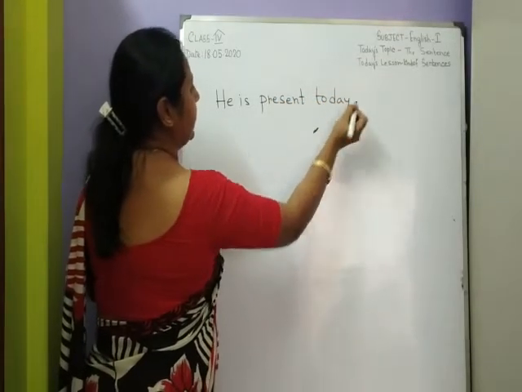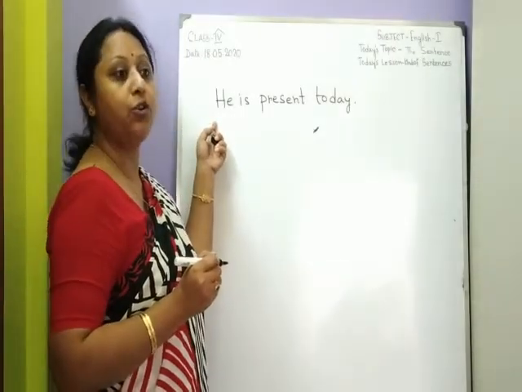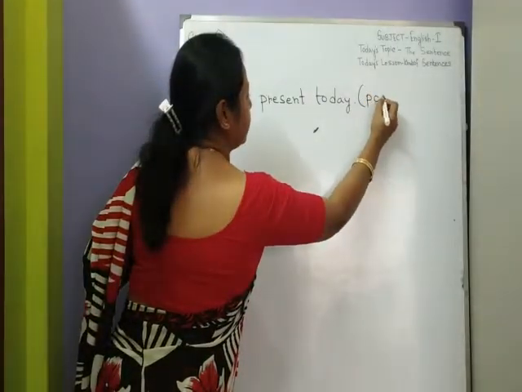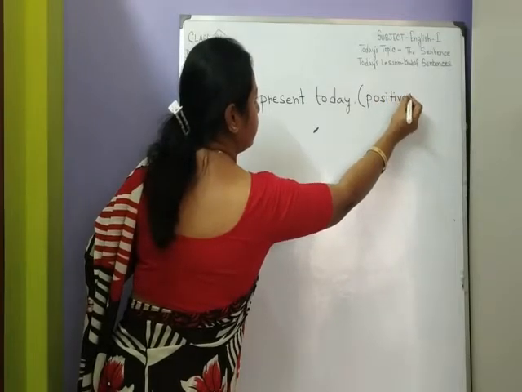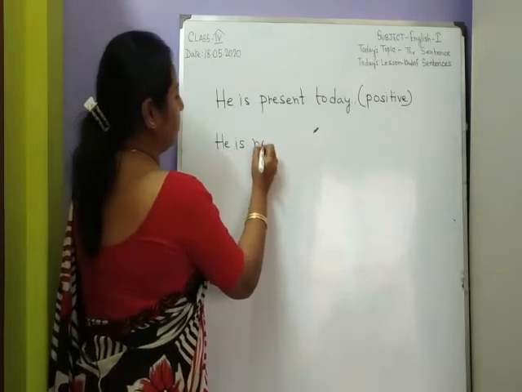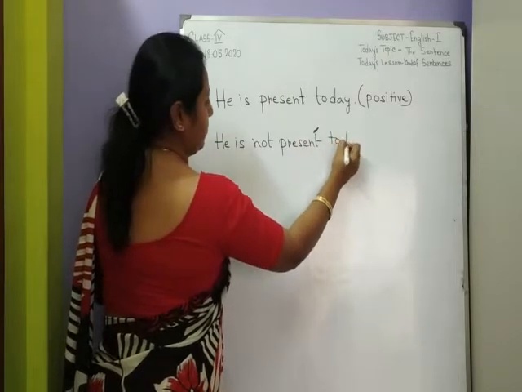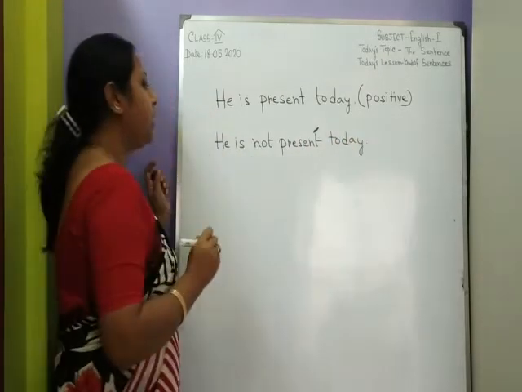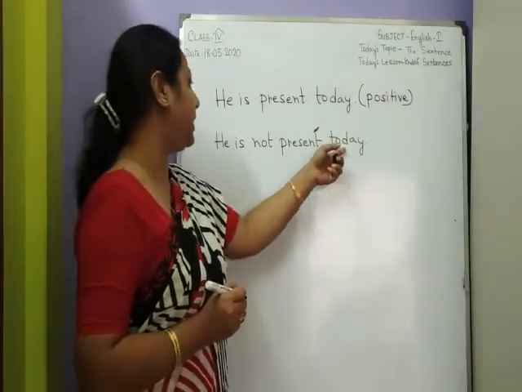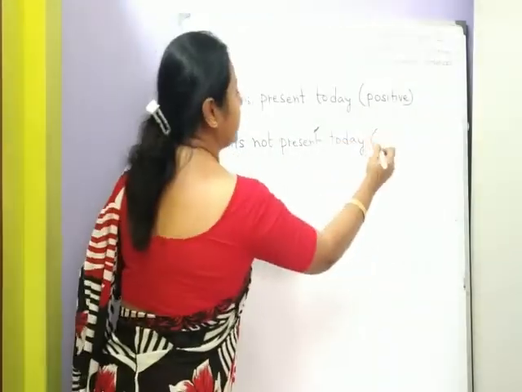He is present today. In this sentence, there is no negative word like no, not, never, nothing. So it is a positive sentence. But in this sentence, you see, he is not present today. Here is a negative word, not. So this sentence is a negative sentence.